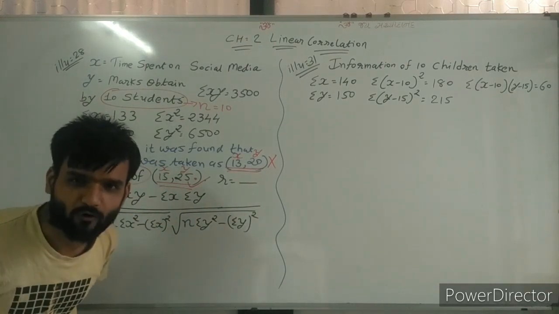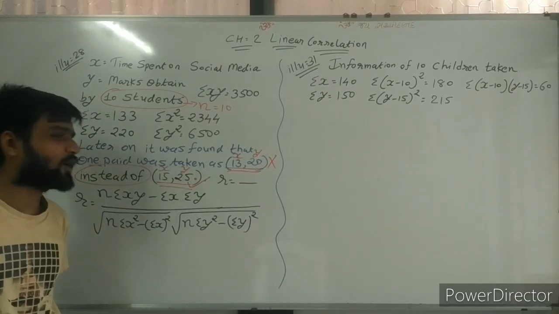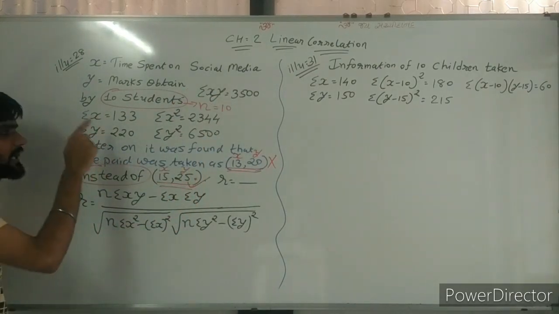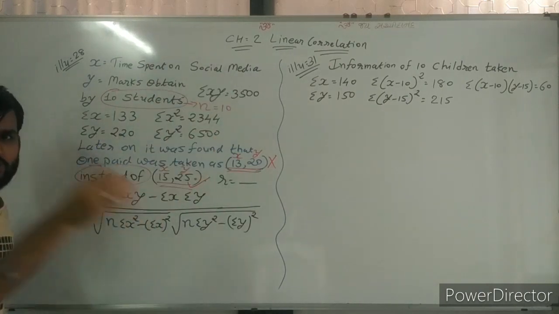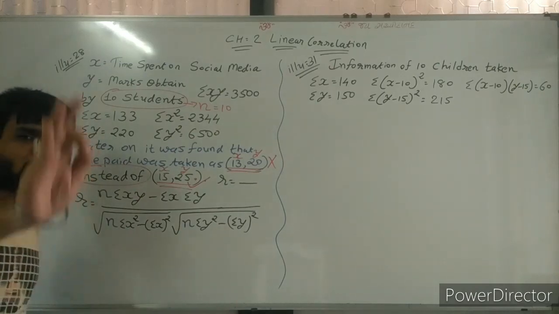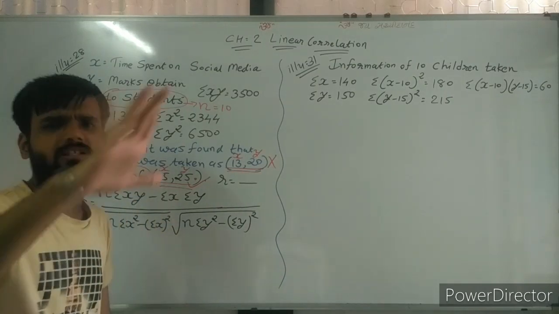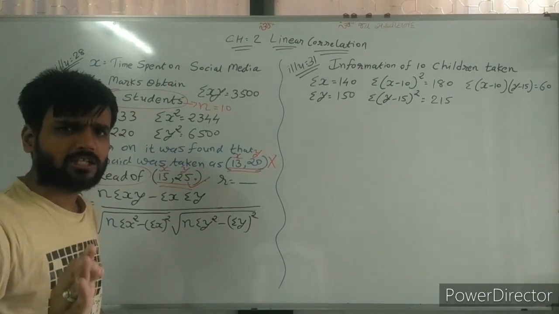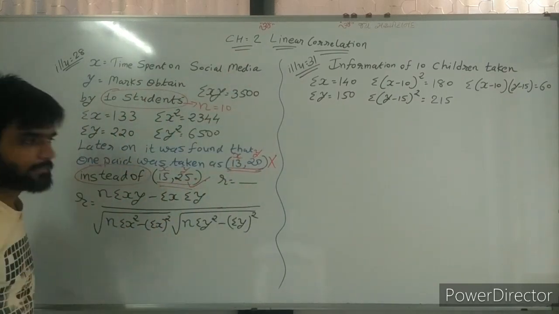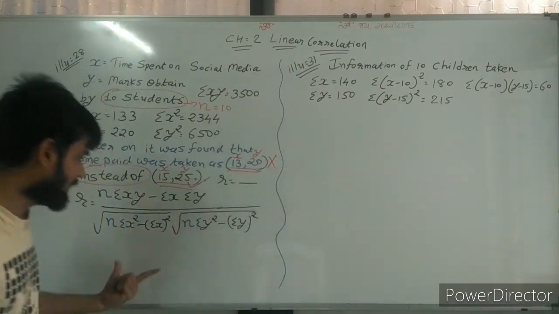So first of all, what is our step? First of all, we need to find the correct sigma xy, correct sigma x, correct sigma y, all the things correct, then we use them here. How we can use that, all of you know very well, so I don't need to explain that. I am explaining only how we can find the correct values, because we will use those values here.